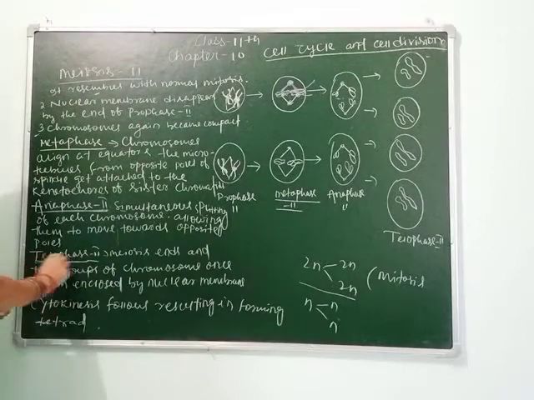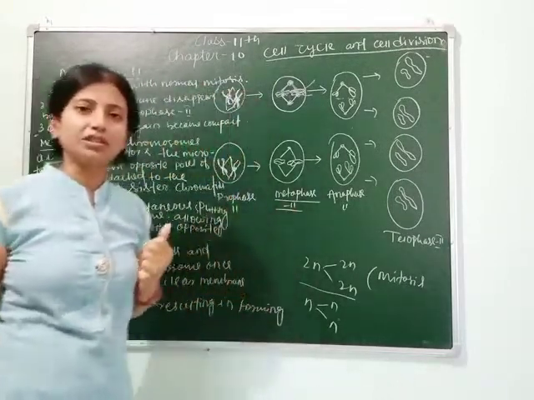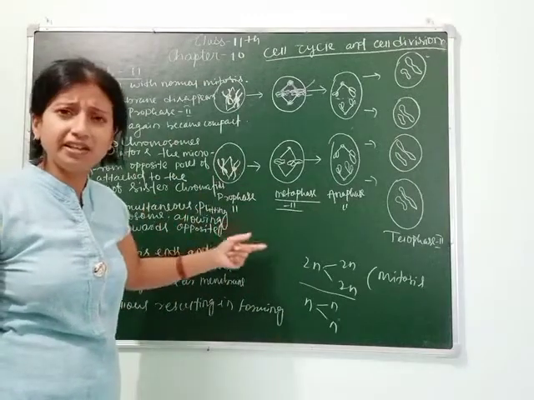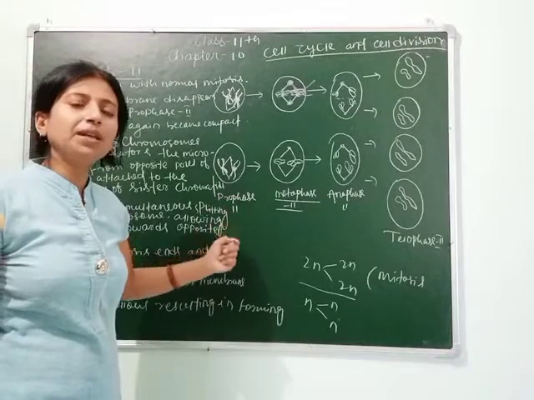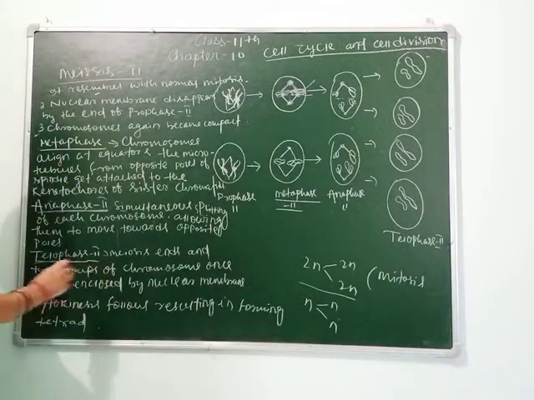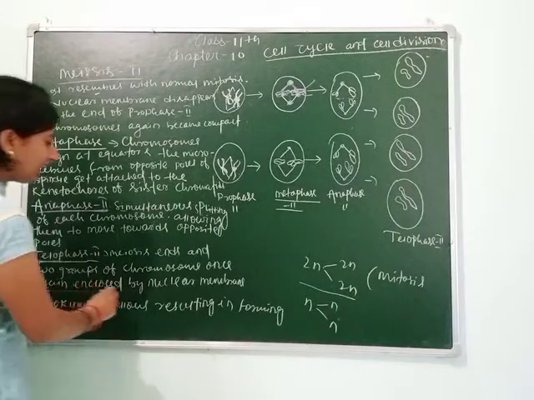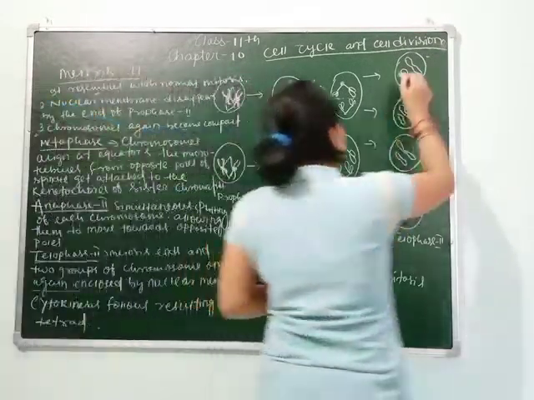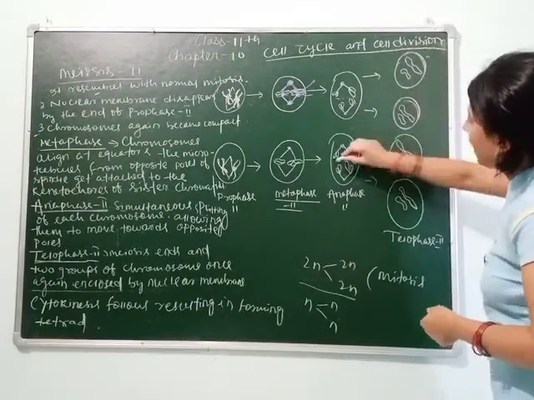Next is telophase. As we know, telophase is the last phase of meiosis or mitosis. As we are studying meiosis 2, telophase shows the completion of cell division, or the end of meiosis 2. Here the two groups of chromosomes are again enclosed by a nuclear membrane. You can see how many? This is 2. How many? This is 2.